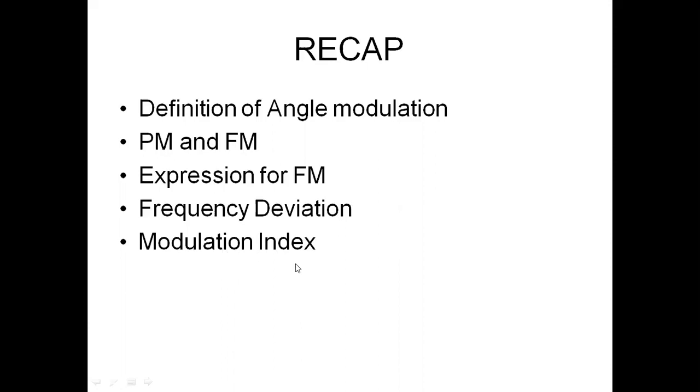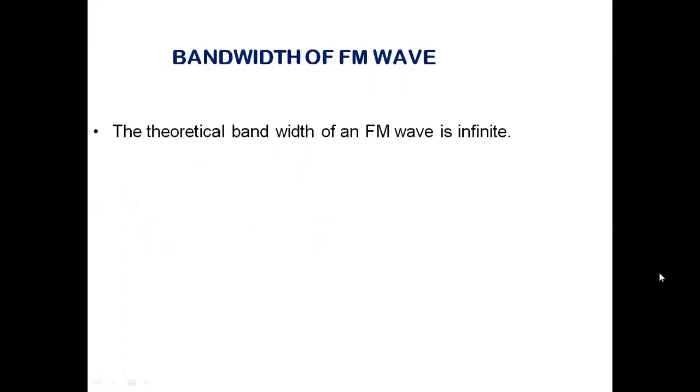We also obtained a parameter called modulation index. It is equal to mf, which is equal to delta by fm. It is nothing but the ratio of frequency deviation to the maximum message signal frequency, and hence modulation index is directly proportional to the amplitude of the message signal and inversely proportional to the frequency of the message signal. Now we will talk about the bandwidth of the FM wave.